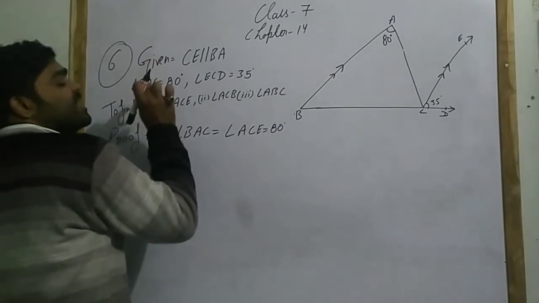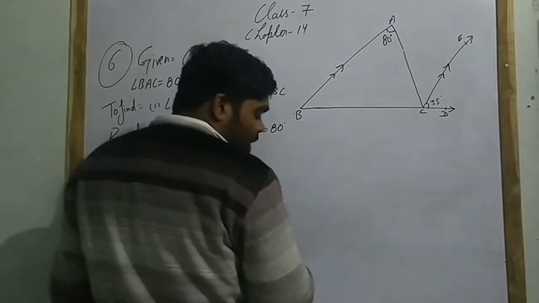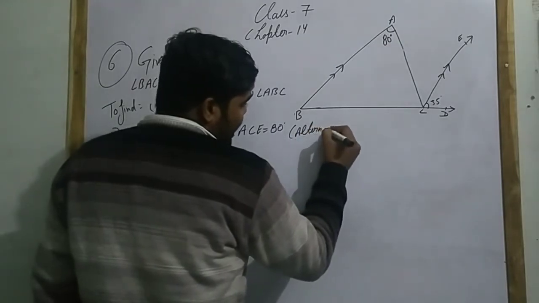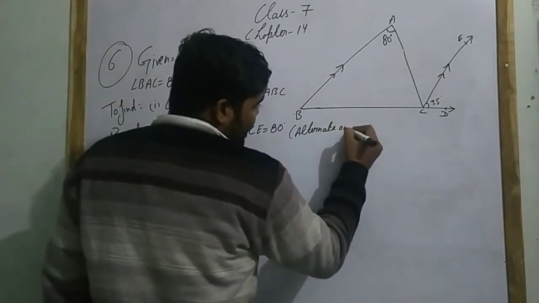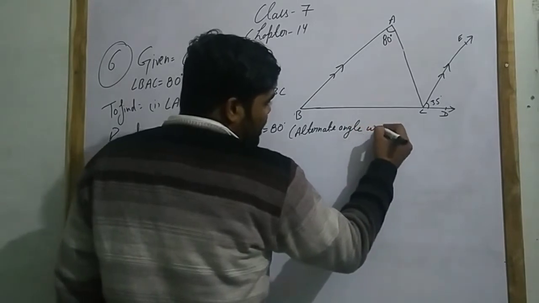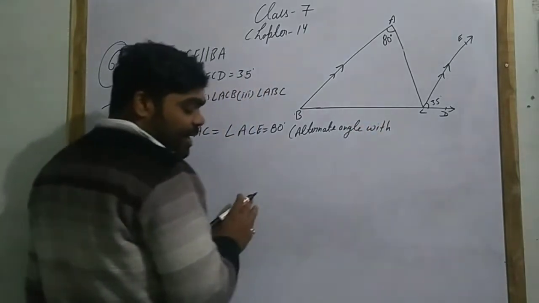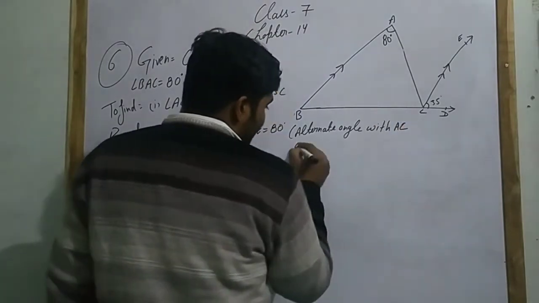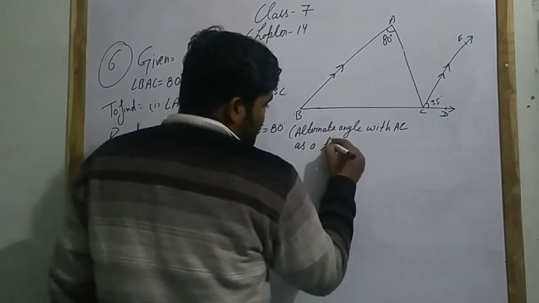Because BAC is given, it is because of alternate angles, with AC as a transversal.